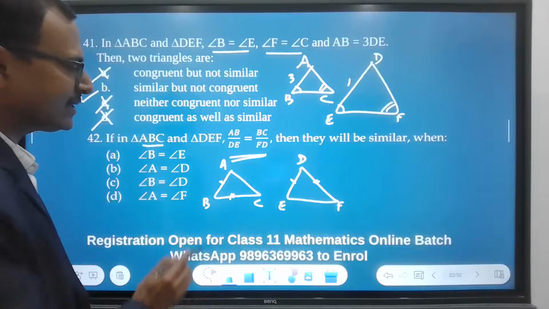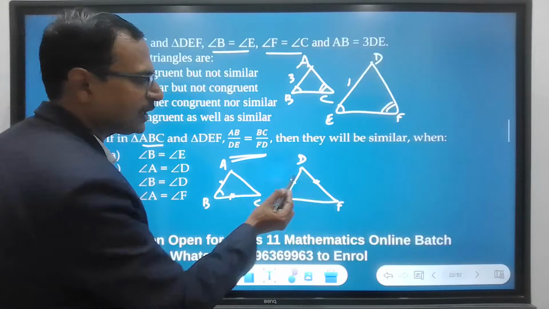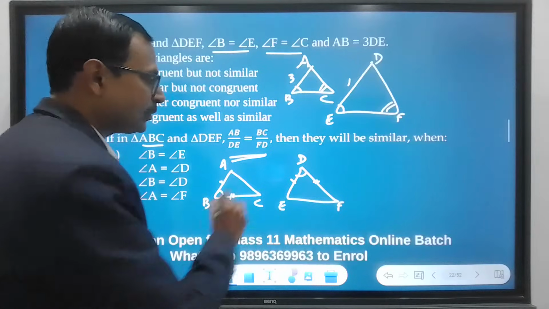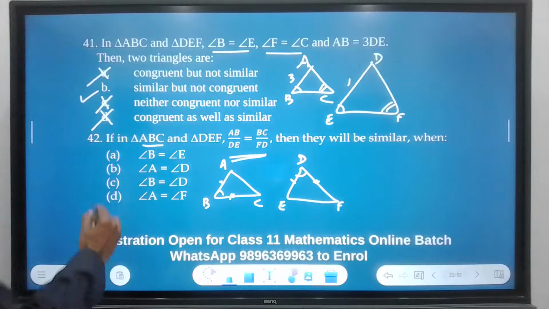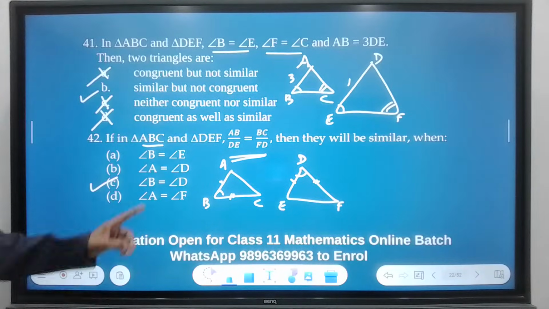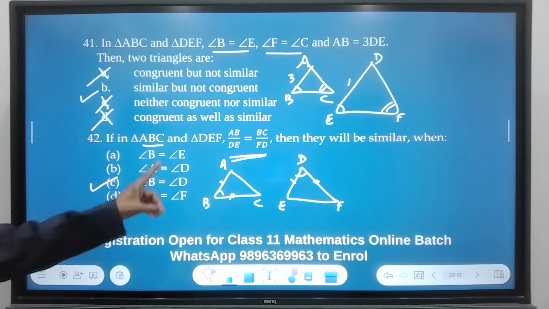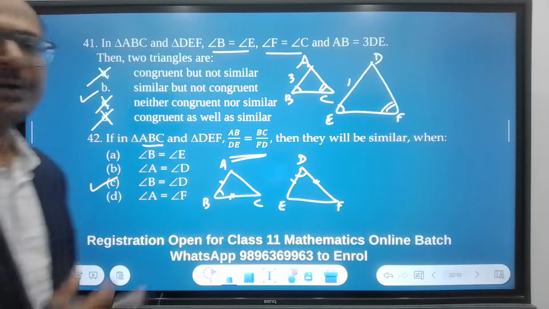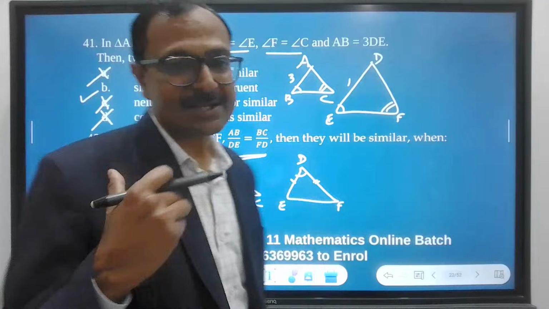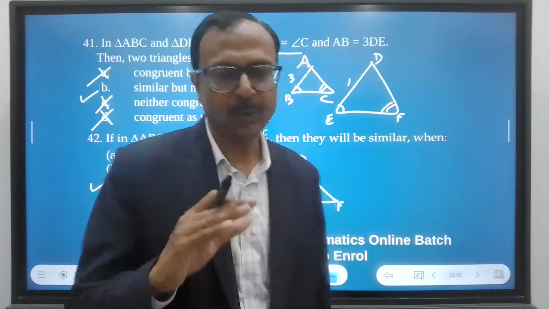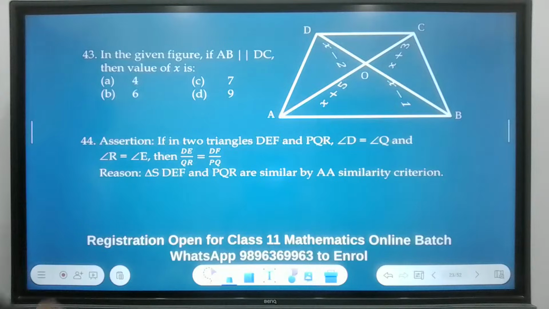Angle B has to be equal to angle D because it has to be the included angle. So angle B equal to angle D gives option C as the correct answer. This is how you crack the question because the SAS rule is getting applied there.